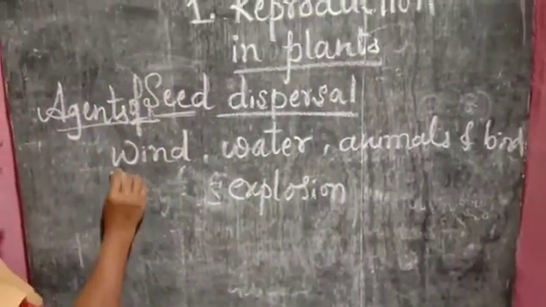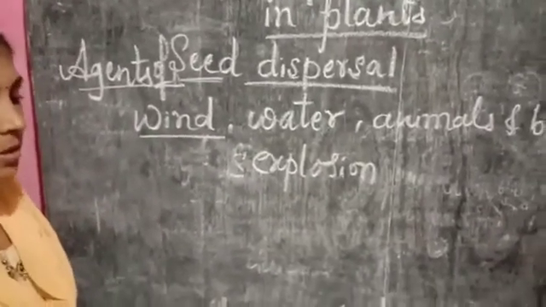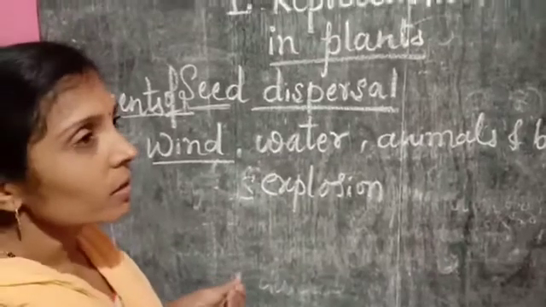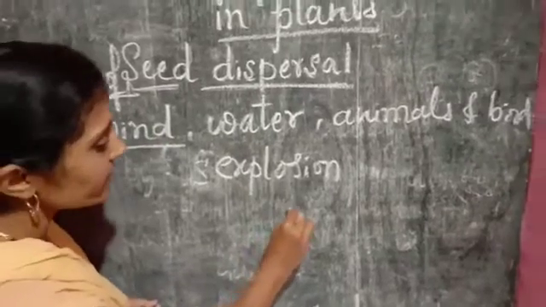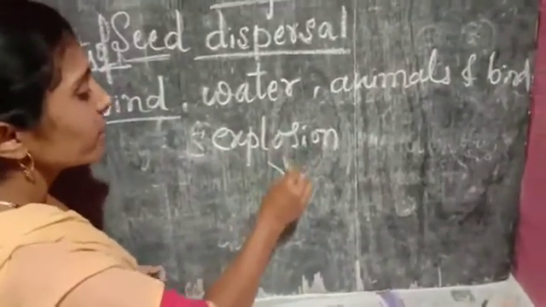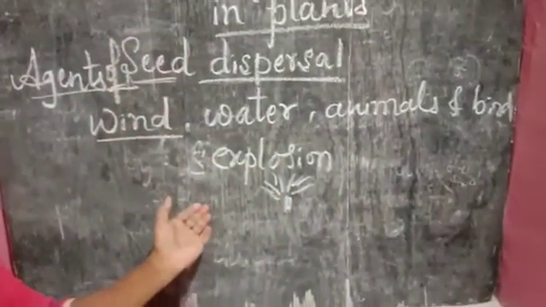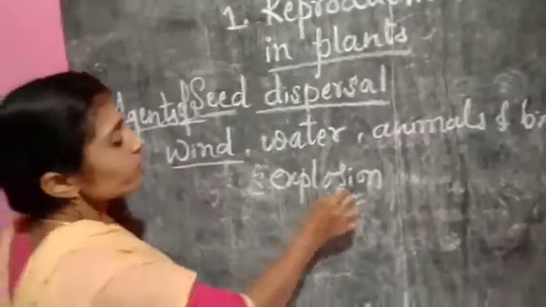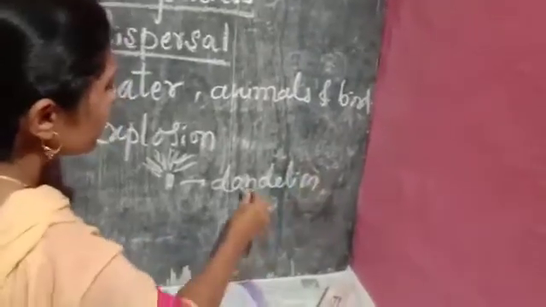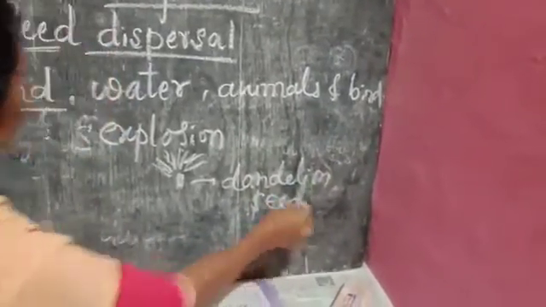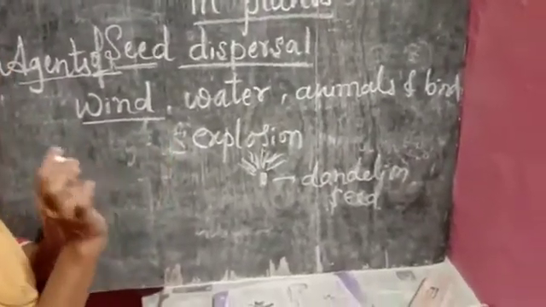Now we'll study first wind. How does the wind help in the process of seed dispersal? Sometimes you might have seen, while walking on the road, while moving from your school, some small seeds containing hairs, and many seeds are flying away in the air. These are called the dandelion plant. So this is nothing but a dandelion seed. The seeds which are taken away by the wind are actually light in weight.